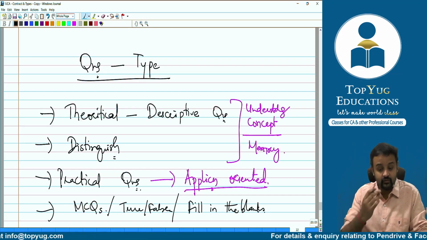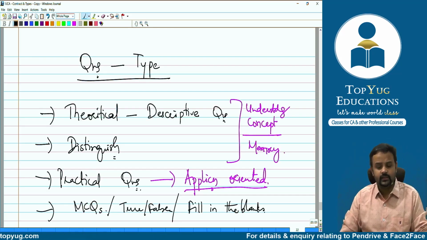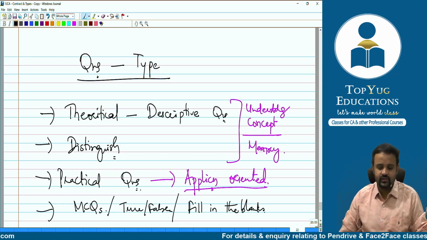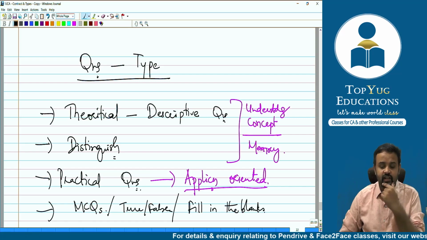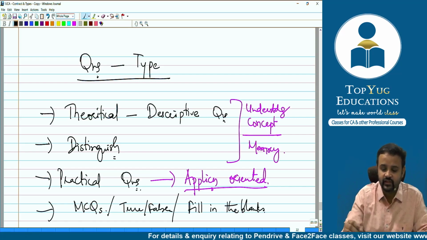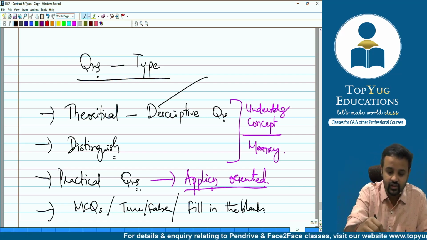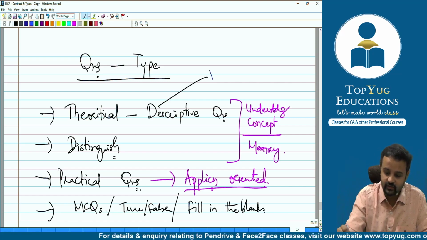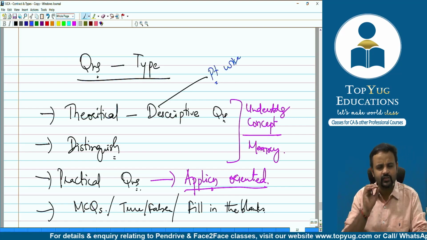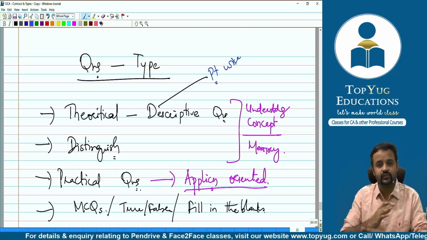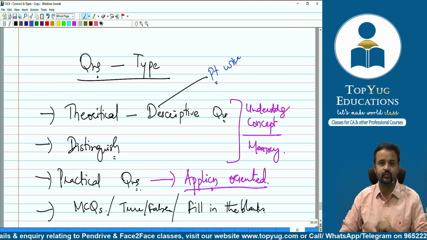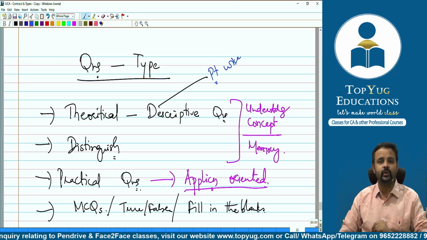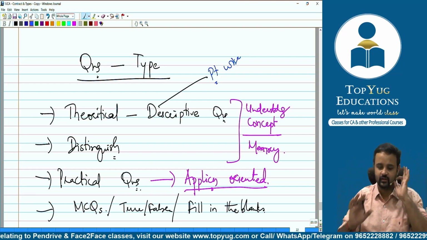Acha, arey, but one thing, sorry, I forgot. Sir, okay, these are the types of questions, fine. But how do we answer them? You said theoretical descriptive questions, okay, these theoretical descriptive questions should be answered point-wise. Paragraphs also, if you're using, make sure that the paragraph is not too long. It should be a very decent one, and then switch over to another paragraph. So basically it looks like point-wise, that's why I'm writing point-wise.